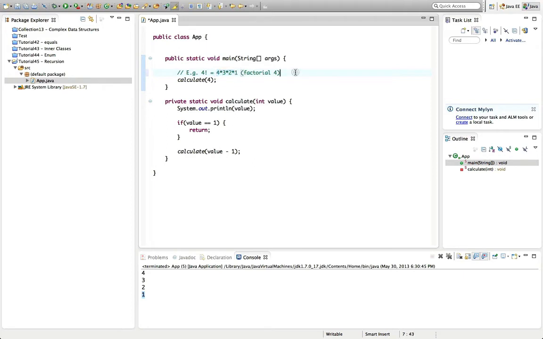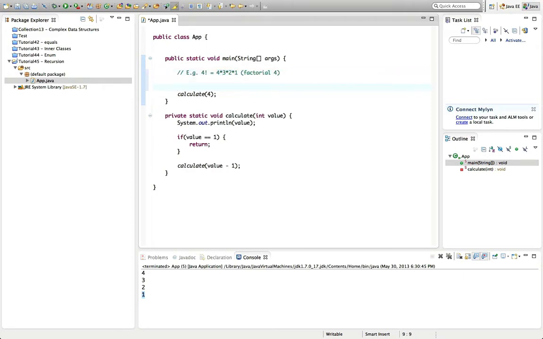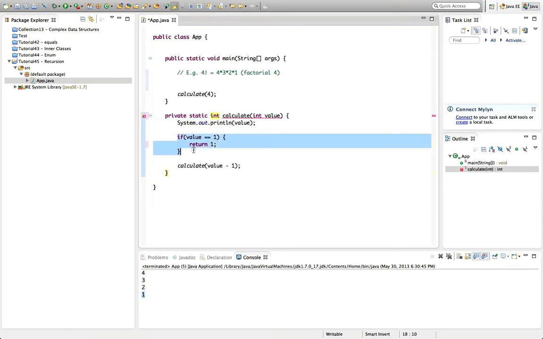Now we can calculate that using a recursive function. Here I can say, let's have a return value. Let's make this int. And here I'll say, if the value is 1, we'll stop by just returning 1. But otherwise, if the value is something greater than 1, we'll call calculate itself on value -1, but we'll multiply the return value of that by value itself, and we'll return this.